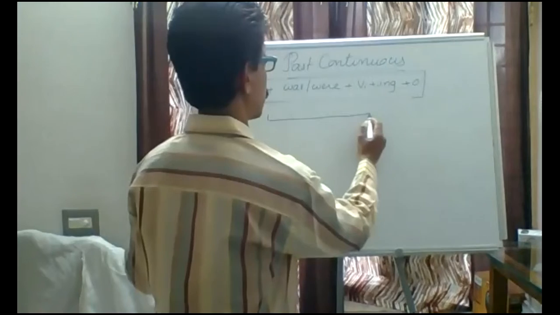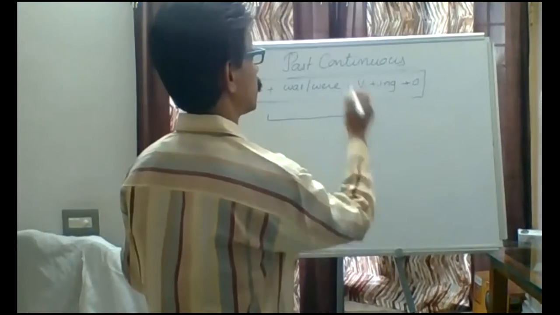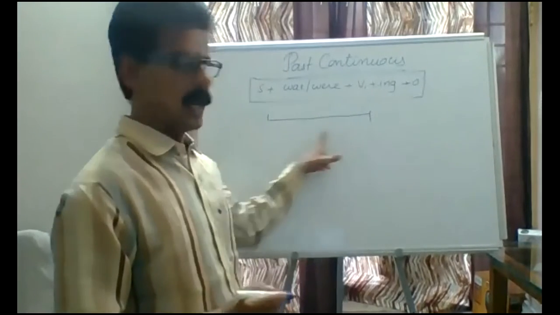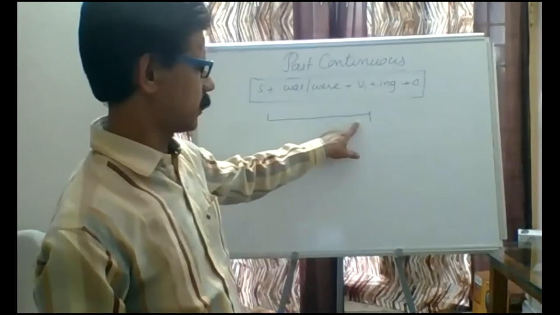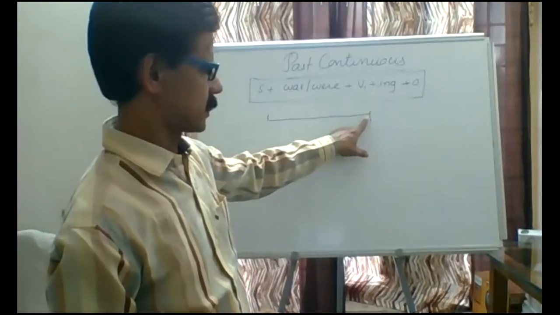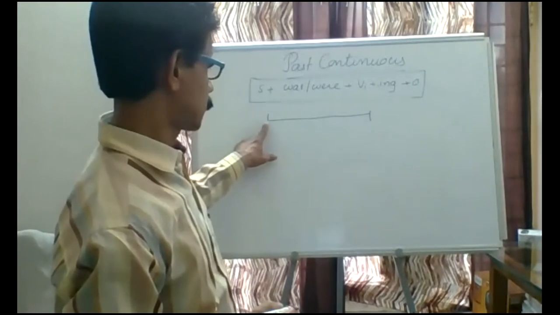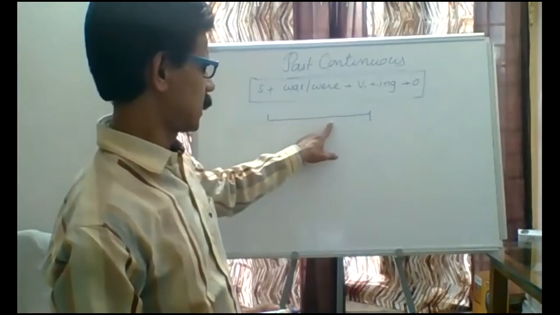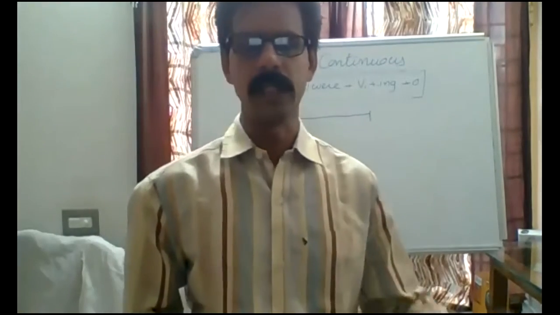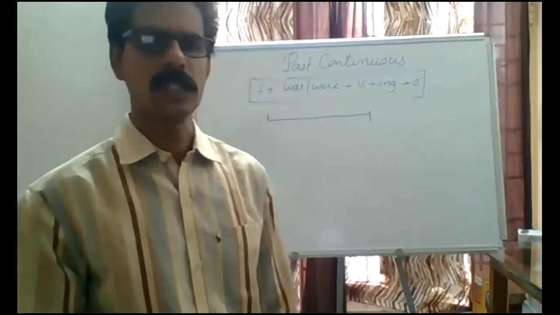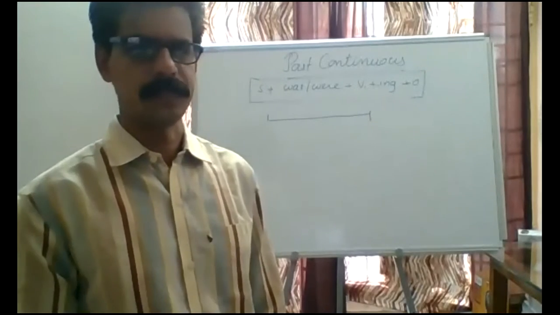Such an action can be expressed in the past progressive. An action started in the past, continued for a long time in the past, and ended in the past. Or an action began in the past, continued, and still it is going on. That is past progressive or past continuous.